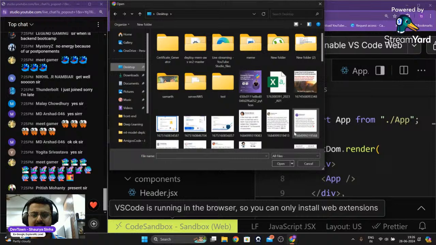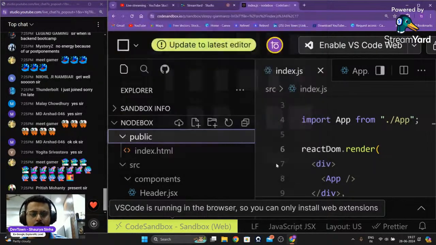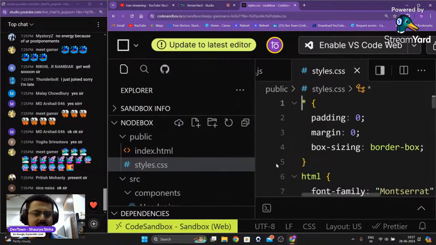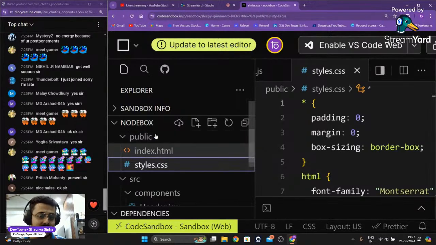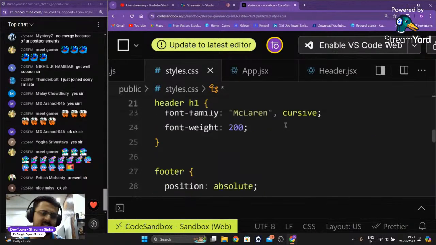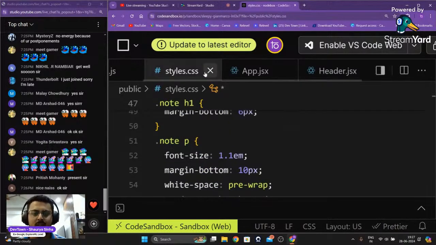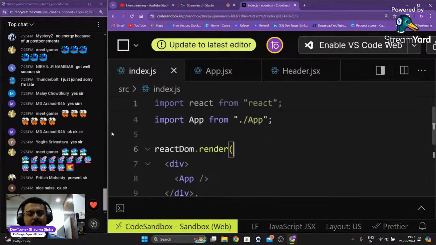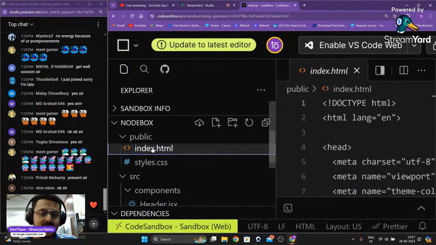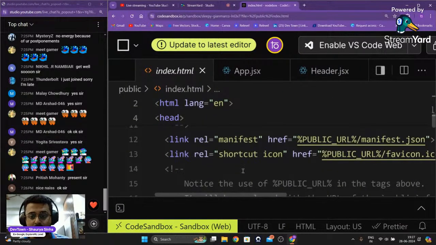So I will go on my desktop. I'll select the styles.css. Yeah, styles.css. I'll open it up right over here. So as you're able to see, I've just uploaded a new file called styles.css that is present right over here. And it is present in the public folder. As well as if you see right over here, all the code that was there in this styles.css is still the same. We have not changed anything. Whatever I've given to you guys, I'll be giving it to you guys tomorrow itself. Once I do that, I'll just close this styles.css up. Then I'm going to go inside of my index.html file. Please do remember this is a very important thing to do. Go inside of your index.html file. Okay. From there, inside of right over here.